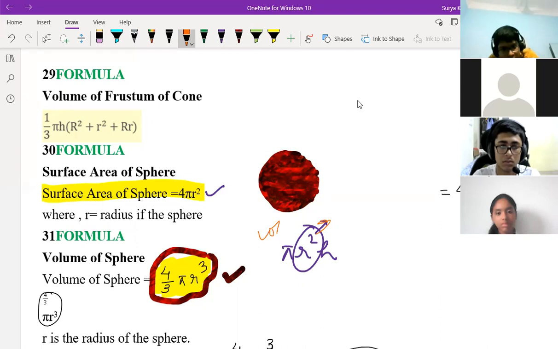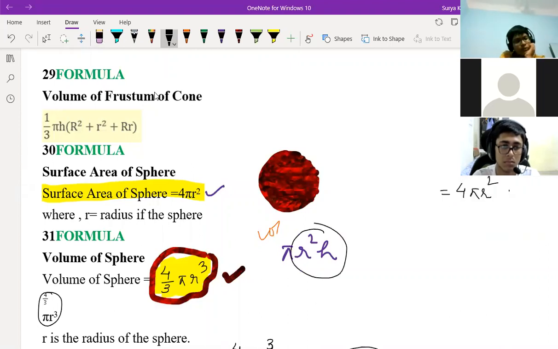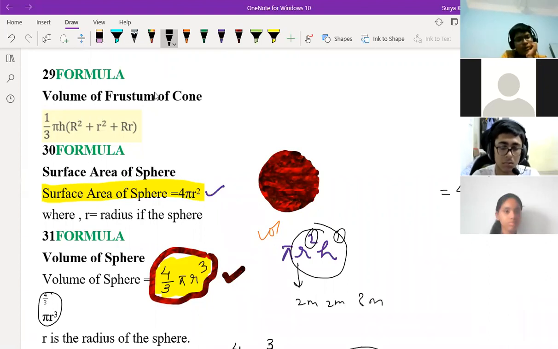Sir, it depends upon the number of times the radius is coming. See, this is like the same only. In the cylinder, we are having height, but in the sphere, we are not having height and all. And this also is cube only, see. If you merge both, here the power is 2, here the power is 1, so including both it is coming in meter cube only, right? Suppose the radius is 2 meter and the height is 3 meter. So how many times is meter coming? 3 times. Is it clear what I'm saying here?